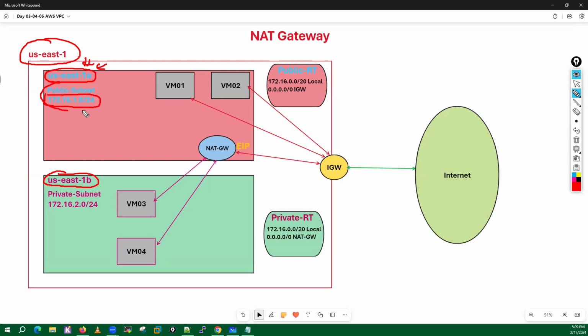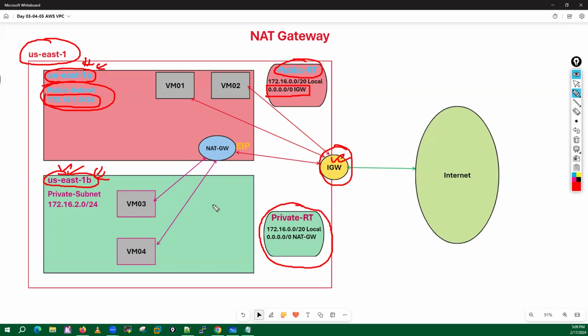Now, this particular subnet is a part of the public route table. In this public route table, we configure a default route towards the internet gateway. And to make a subnet private, we have to configure that subnet into the private route table.